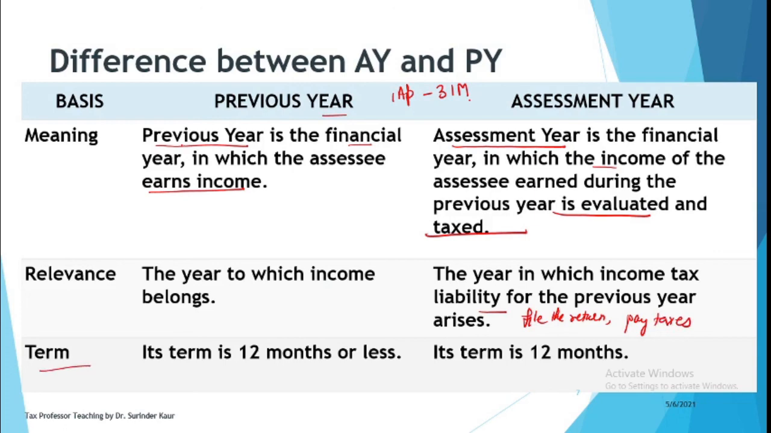Then the tenure. Previous year can be a period of 12 months or lesser, but assessment year is always a period of 12 months. But yes, there are some restricting cases when the previous year itself will become the assessment year. So sometimes previous year can be the assessment year, as we have studied in the exceptions. So I hope the concept of assessment year and previous year is clear to you.